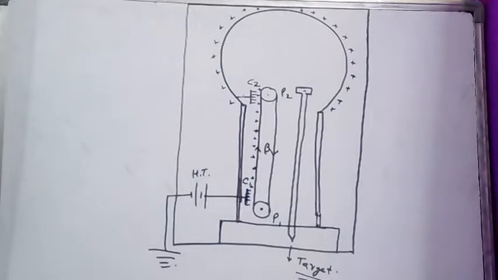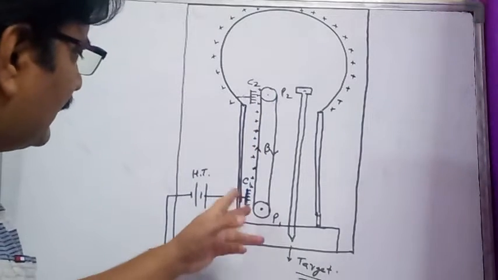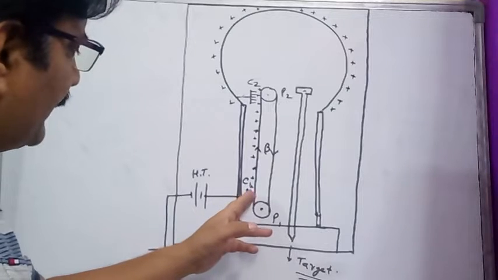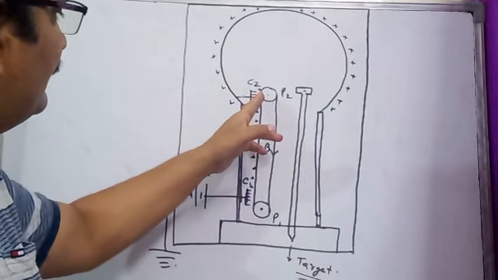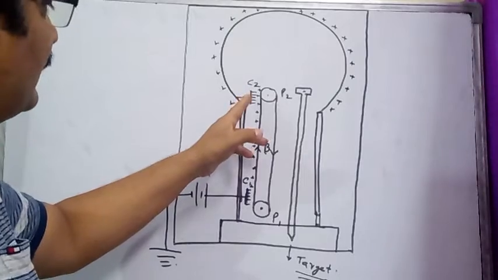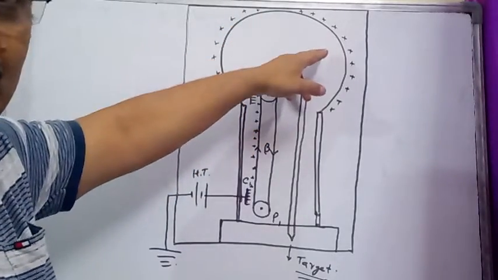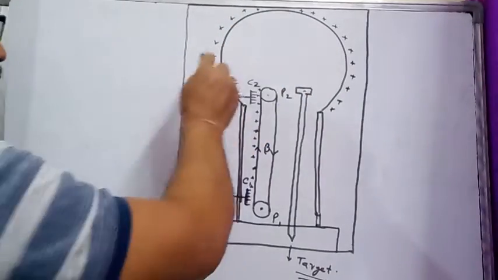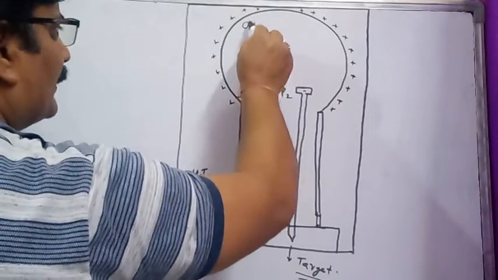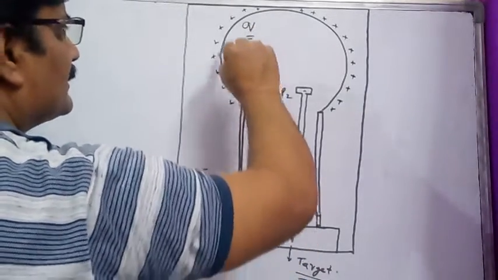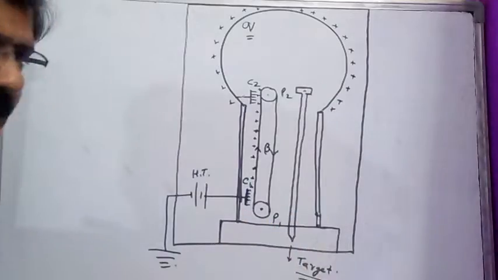While this device operates, more and more charges are being sprayed by the spray comb, collected by the collector comb and transferred to the metallic dome. So the amount of positive charge on the surface of this spherical dome keeps on increasing.